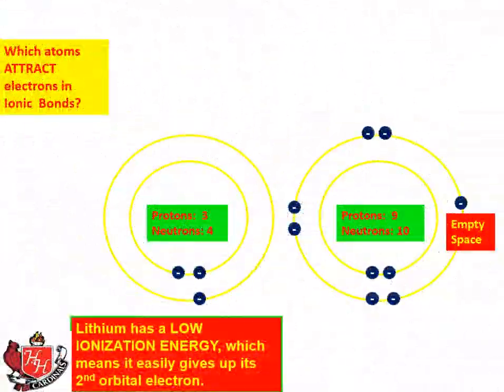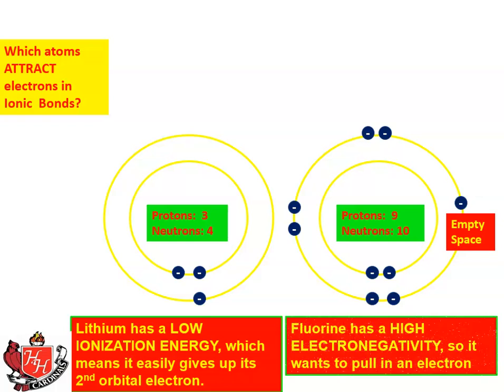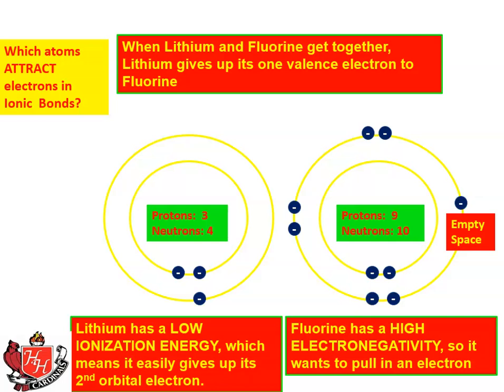So lithium has a low ionization energy, which means it easily gives up its second orbital electron, that one valence electron. And fluorine has high electronegativity. It has that empty space over there, so it wants to pull in an electron. So of course, what happens, we talked about this in a previous lesson, when lithium and fluorine get together, lithium gives up one of its valence electrons to fluorine. And there it goes.